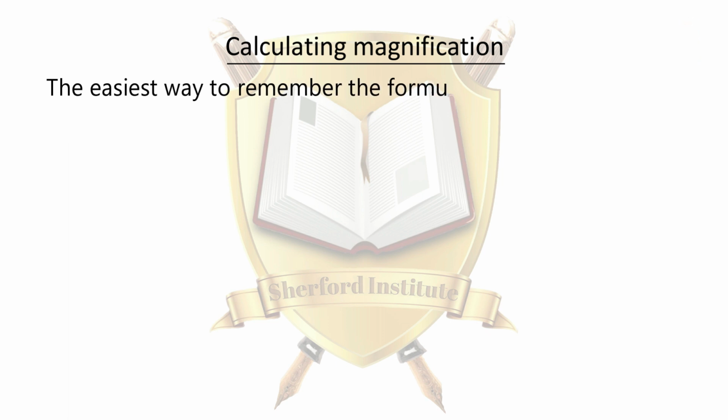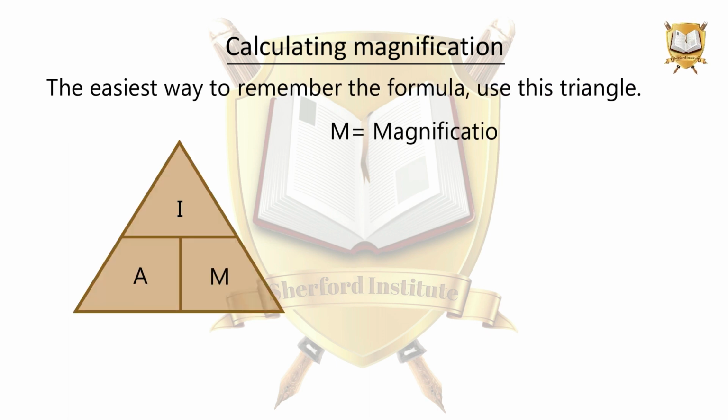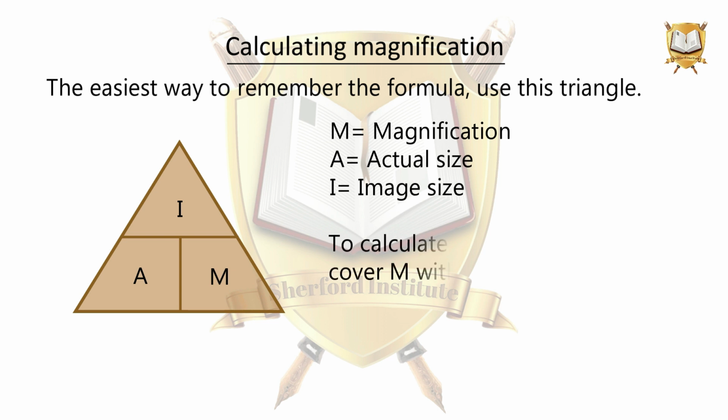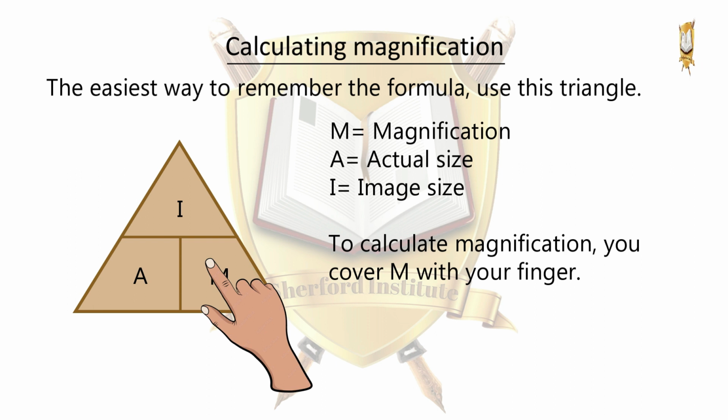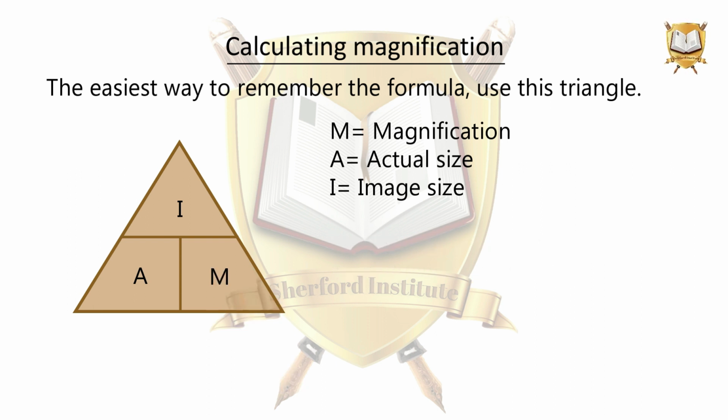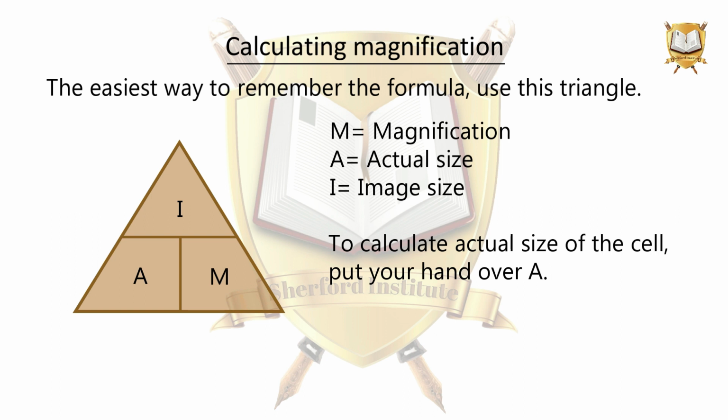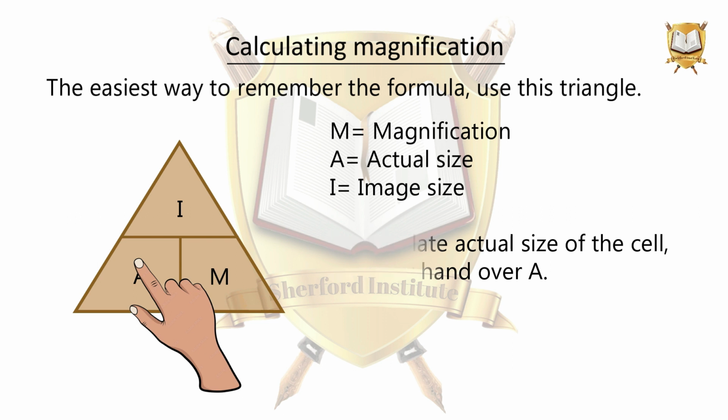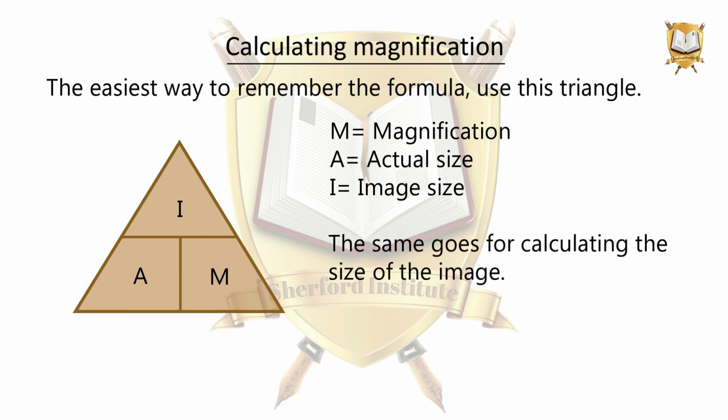The easiest way to remember the formula, use this triangle. To calculate magnification, you cover M with your finger. You will see image size by actual size. To calculate actual size of the cell, put your hand over A. You will see image size by magnification. The same goes for calculating the size of the image.